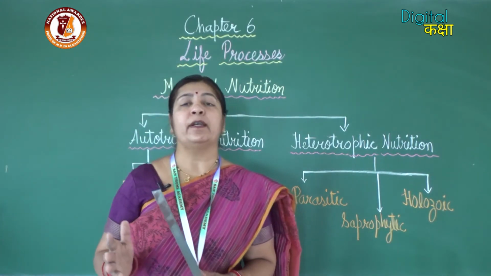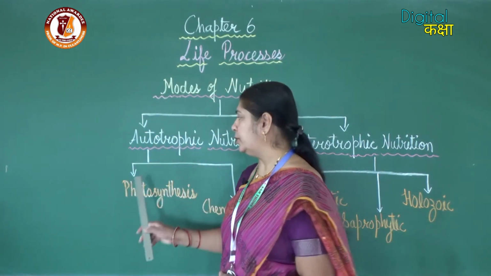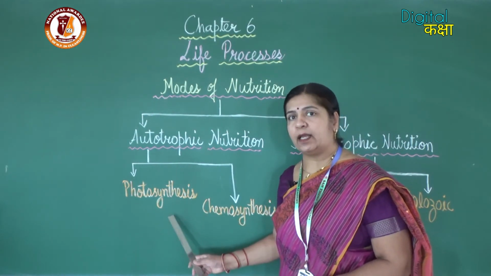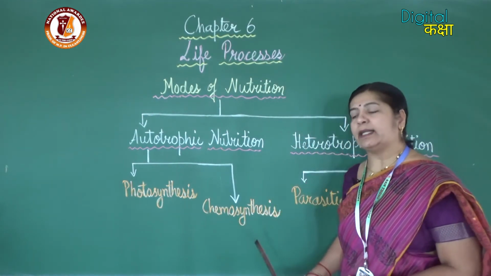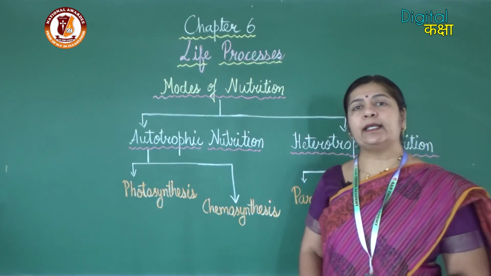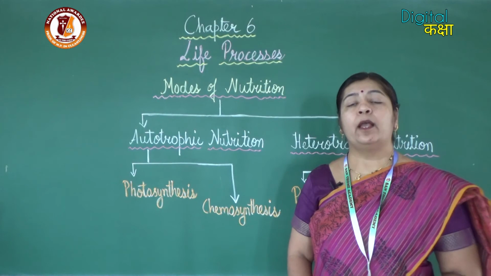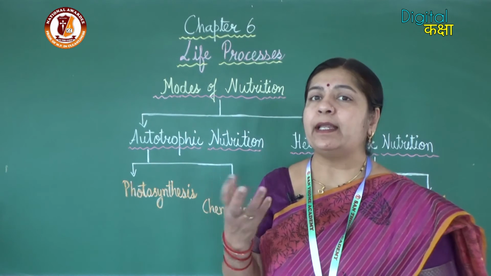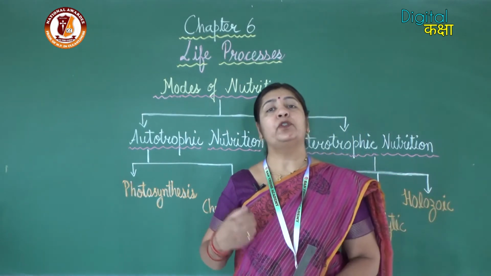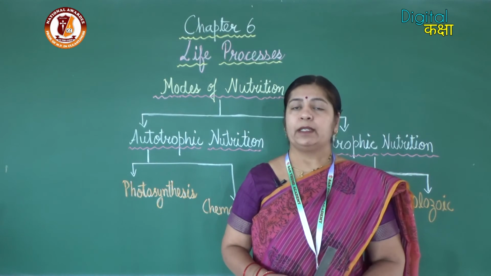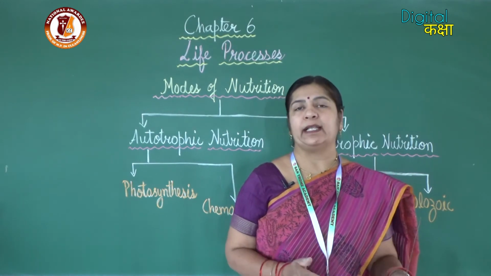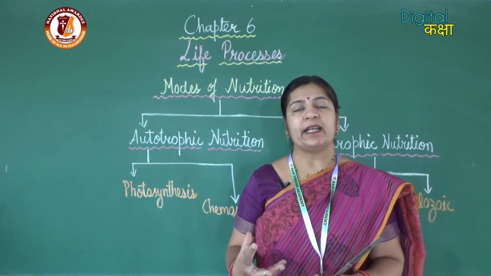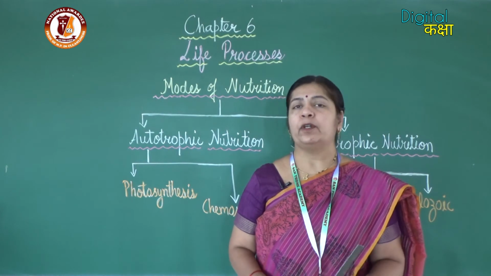Now there are different types of autotrophic nutrition, as you can see on the board. First is photosynthesis and second is chemosynthesis. Photo means light. What is the meaning of photo? Light. So when light is used to produce food, then we call it photosynthesis, and food is the source of energy. So when light energy is used for preparing food, then we call it